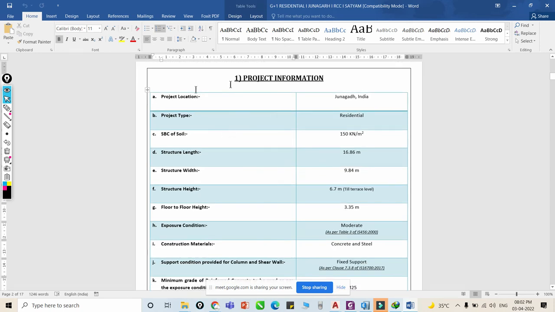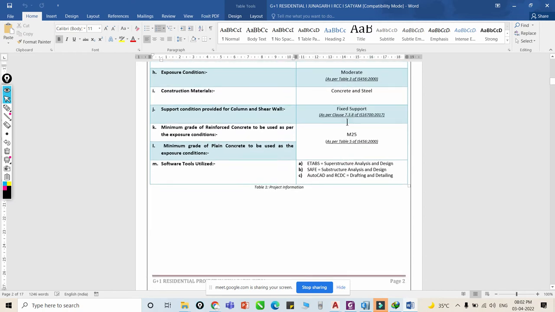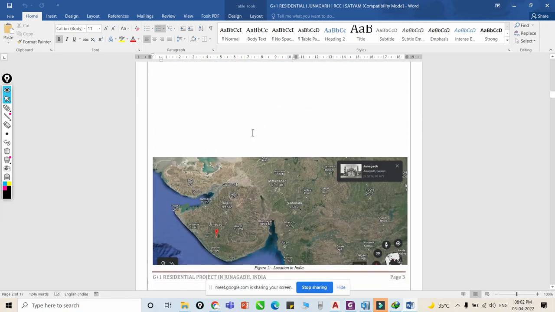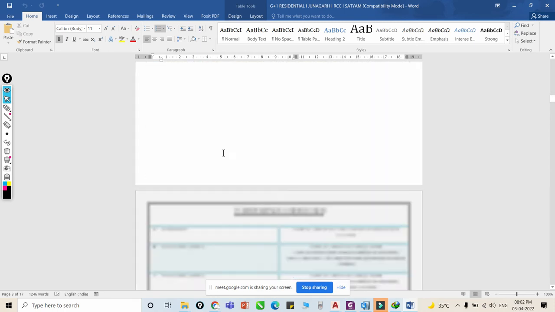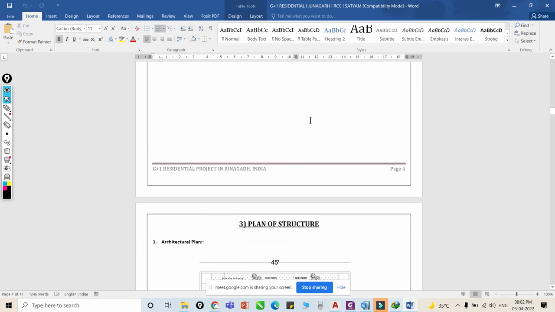You can see the project information, structural height, floor to floor height, and the location, which is Junagadh, India. And this is the code they used during this analysis.